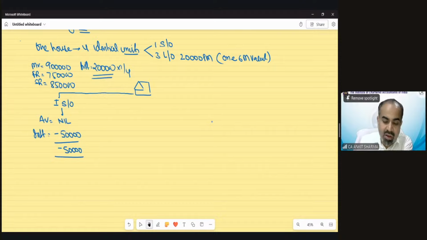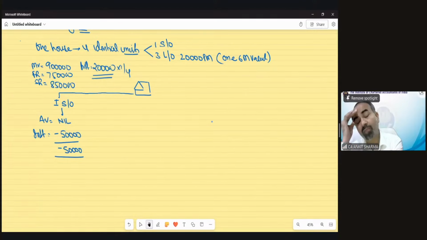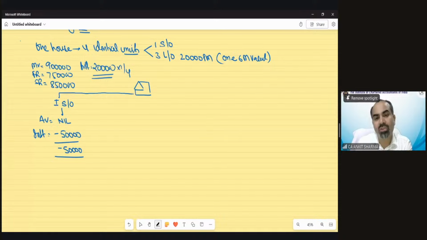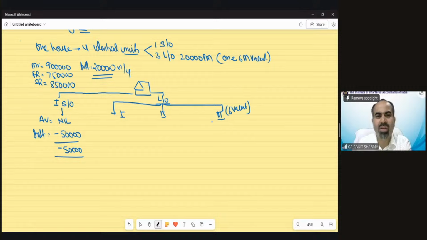Suppose it is the default tax regime, then what will happen? We cannot claim this interest because under the default tax regime, in case of self-occupied property, we cannot claim the interest benefit. Okay. Now there were 3 let out units, 1, 2, and 3. Out of these 3, suppose I am assuming this one is vacant. How does it matter? You can assume any one as vacant.